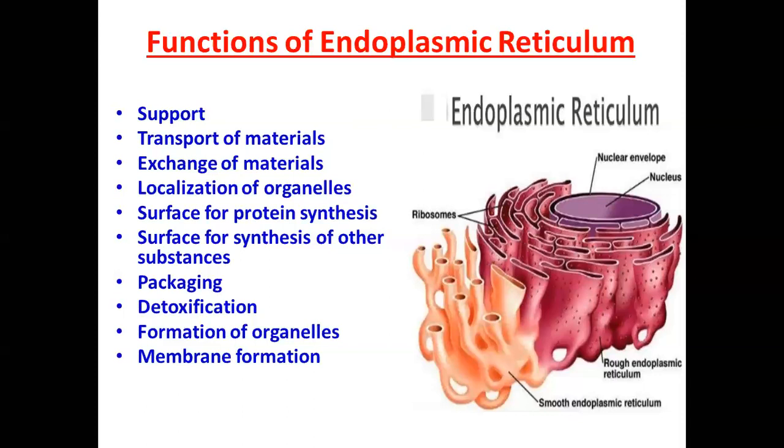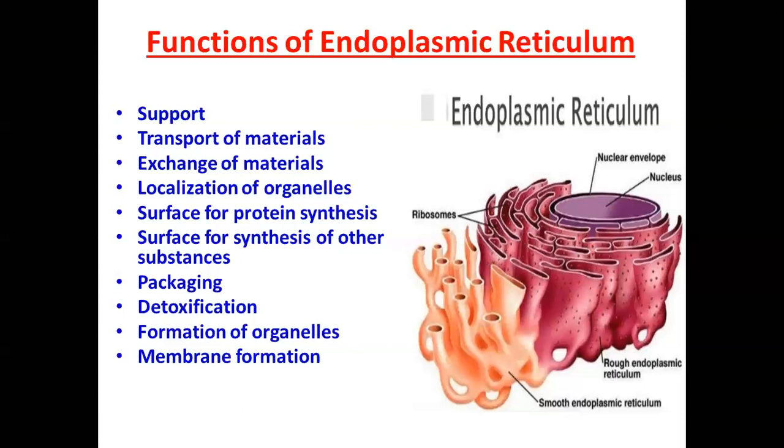Formation of organelles. The SER produces Golgi apparatus, lysosomes and vacuoles. So these are the things which are produced by the smooth endoplasmic reticulum. Other cell organelles like Golgi apparatus is one, lysosome is second, and vacuoles. Membrane formation. Plasma membrane and other cellular membranes are formed by the endoplasmic reticulum. That's why this process is known as, we have already discussed, membrane biogenesis. Clear? So we are done with the functions of endoplasmic reticulum and what is endoplasmic reticulum.